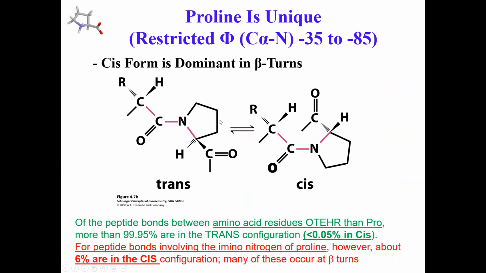If you look at the psi and phi angles of proline, the phi angle is typically restricted to about -60, and psi varies between -45 and +135. So proline is a very, very unique residue.